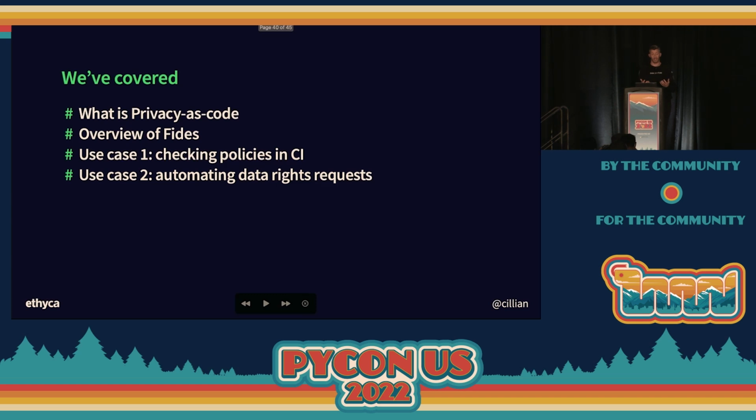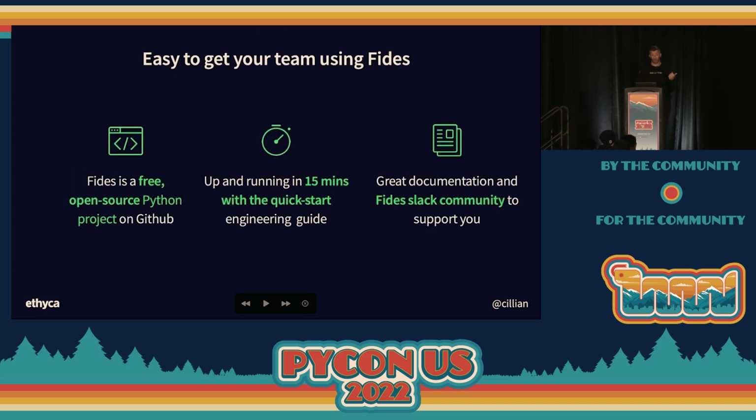So that's it, right? What is privacy as code? We've covered that. It's an easy way to manage privacy in the development lifecycle. You can do this with Fides, which is free. And I've shown you a couple of examples of how you can check a policy in CI and automate a data rights request. It's free and open source, all Python-based. You can get up and running in 15 minutes.